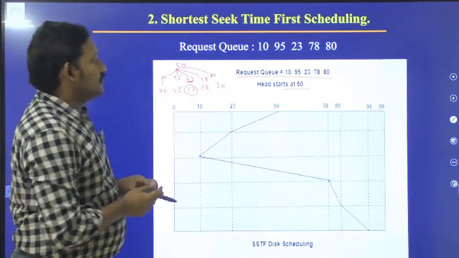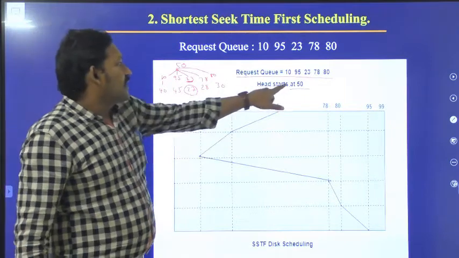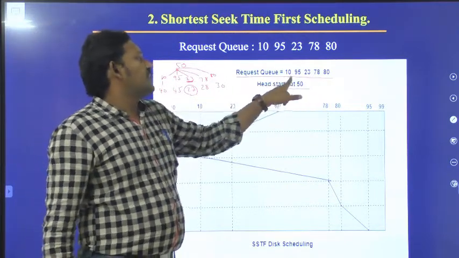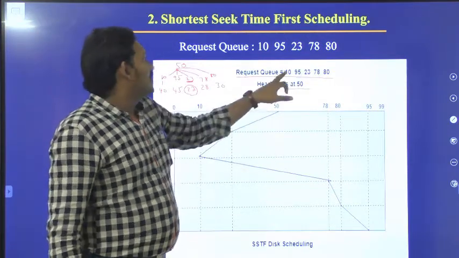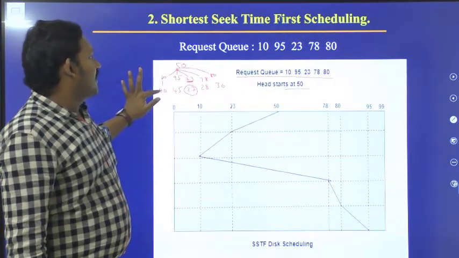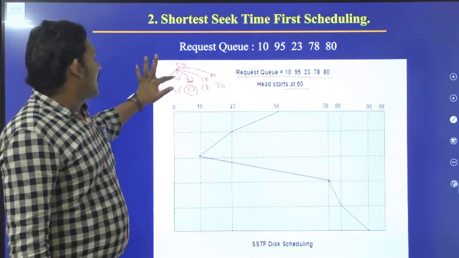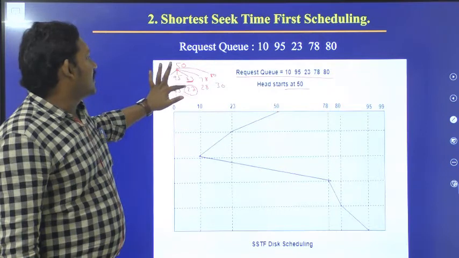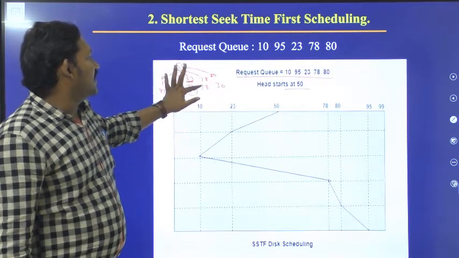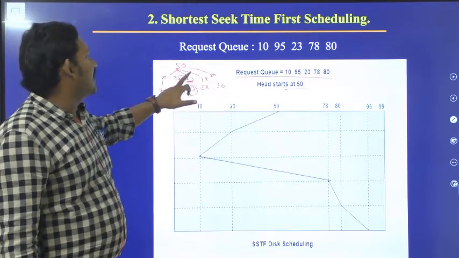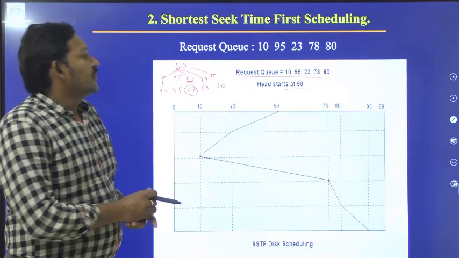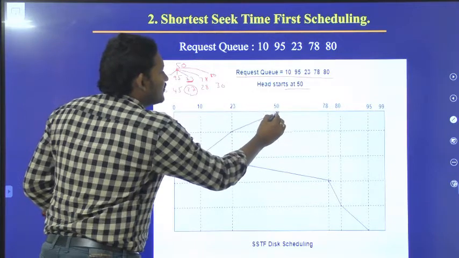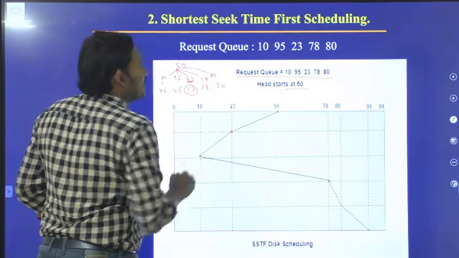Hope you have understood. The head starts at 50. From 50, which one is closer out of these 5 elements? For 10, 40 is the distance. For 95, 45 is the distance from 50. For 23, 27 is the distance. For 78, 28 is the distance. For 80, 30 is the distance. So we identified 23 as the shortest distance, and that's why from 50 we went to 23.